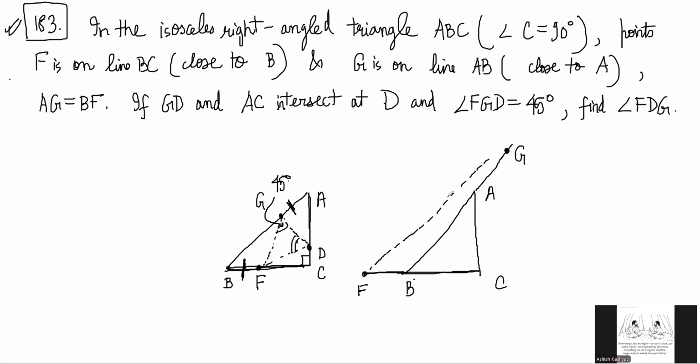But the logic of the problem is the same. Doesn't matter where you take F and G on the outside or whether on the inside. FGD. D is a point on AC such that this angle is 45.